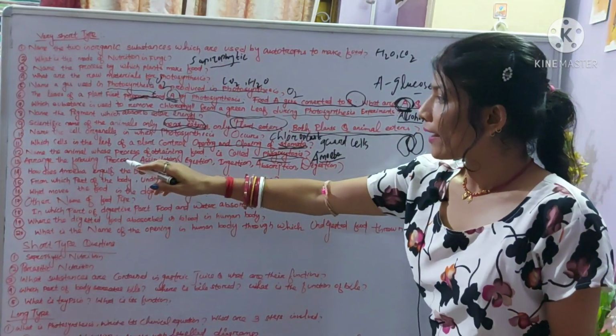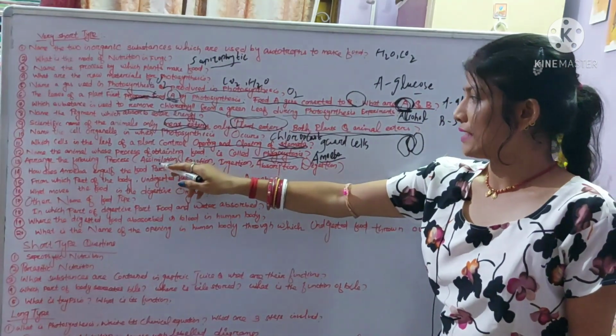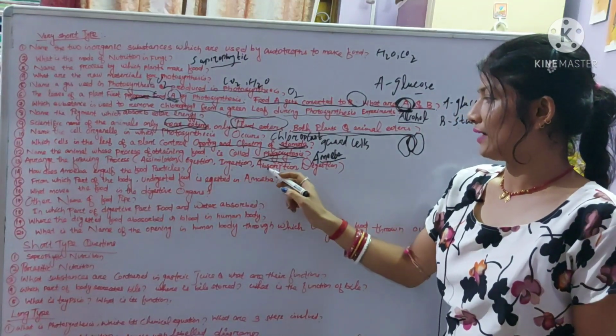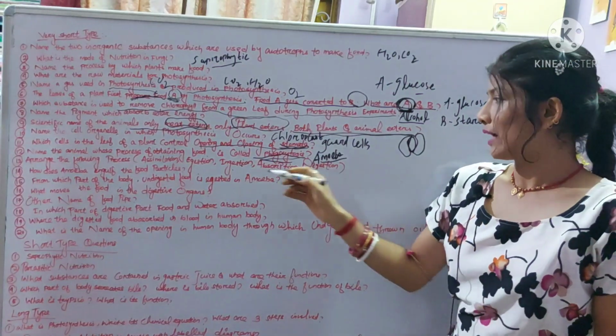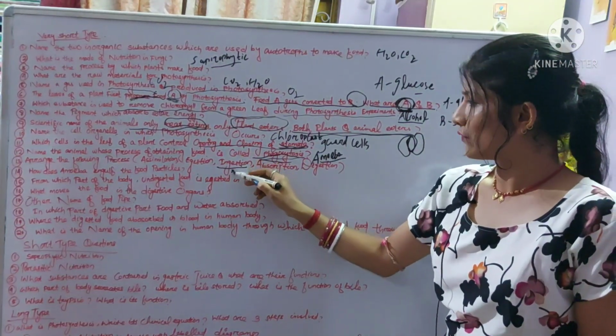Okay, then arrange the following processes: assimilation, egestion, ingestion, absorption, digestion. The first process is intake of the food, that is our ingestion. So it is number 1.